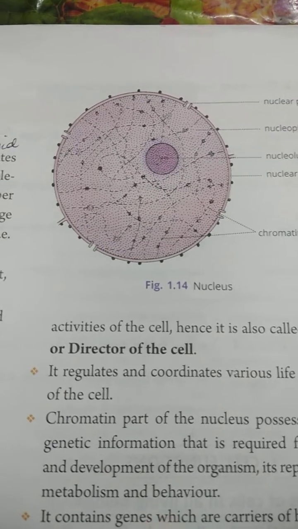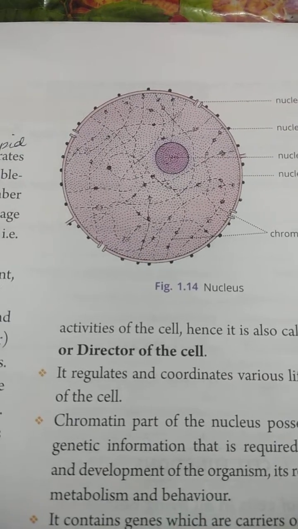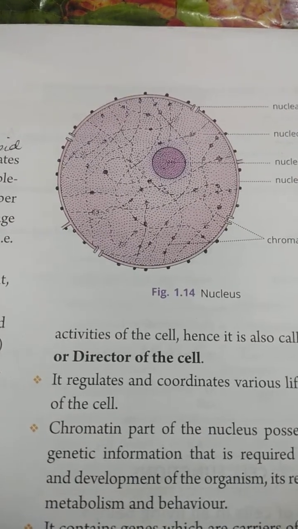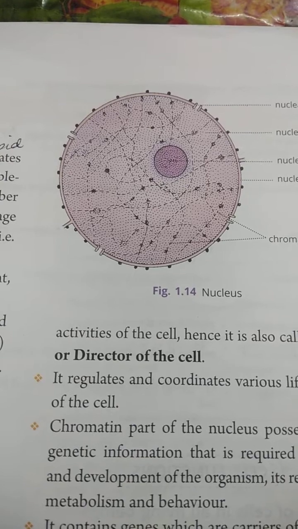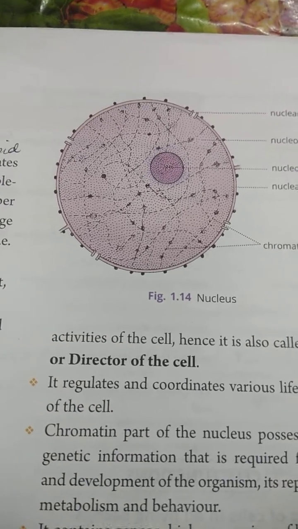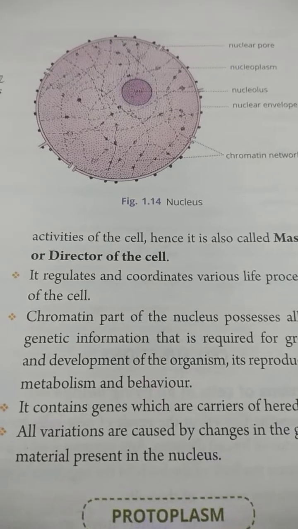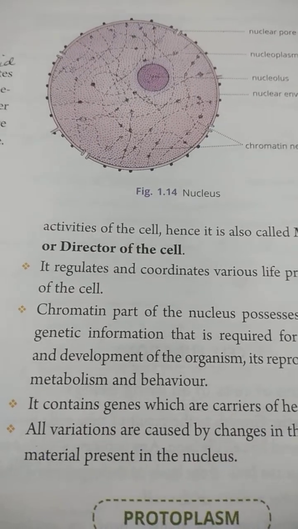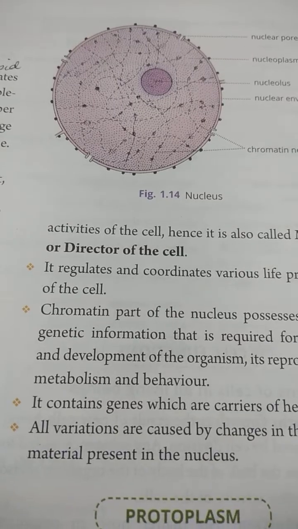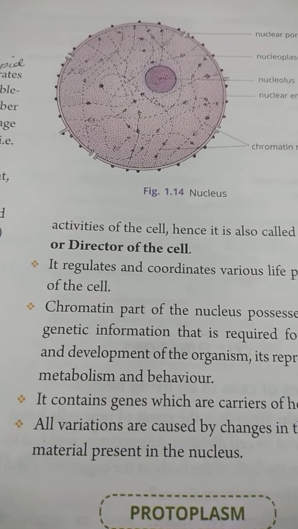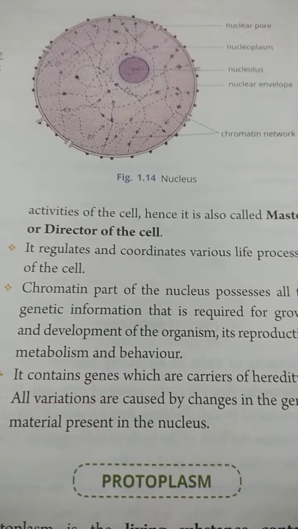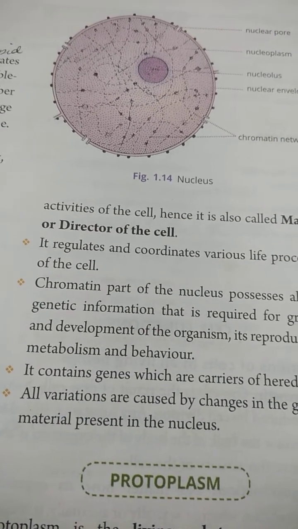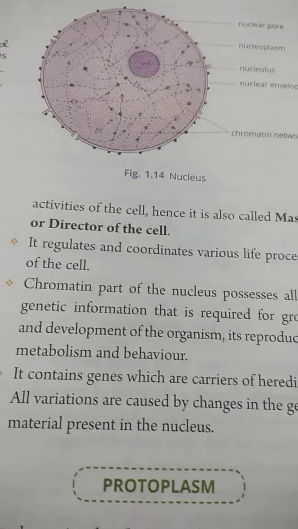Usually, one nucleus is there in the cell, and in some cells it is absent at maturity, like mature RBC and mature sieve tube cells. In paramecium, two nuclei are there, one big nucleus and another small. The big one is known as the macronucleus and the small one is known as the micronucleus.